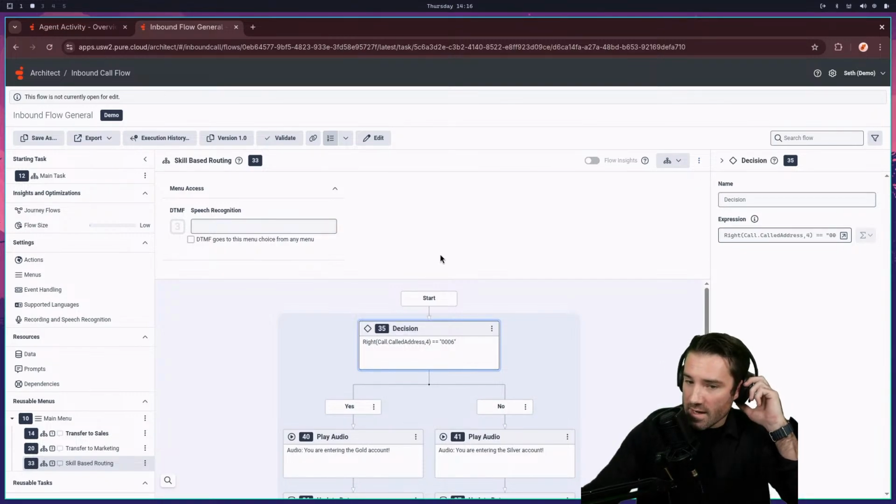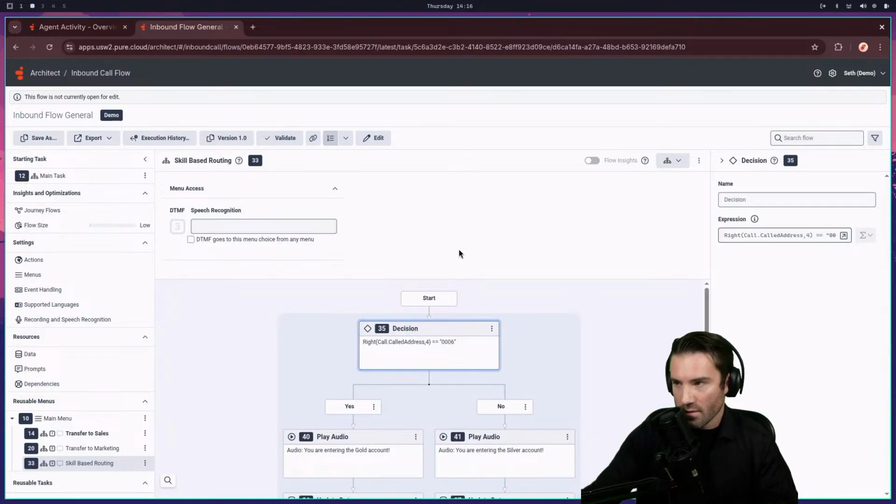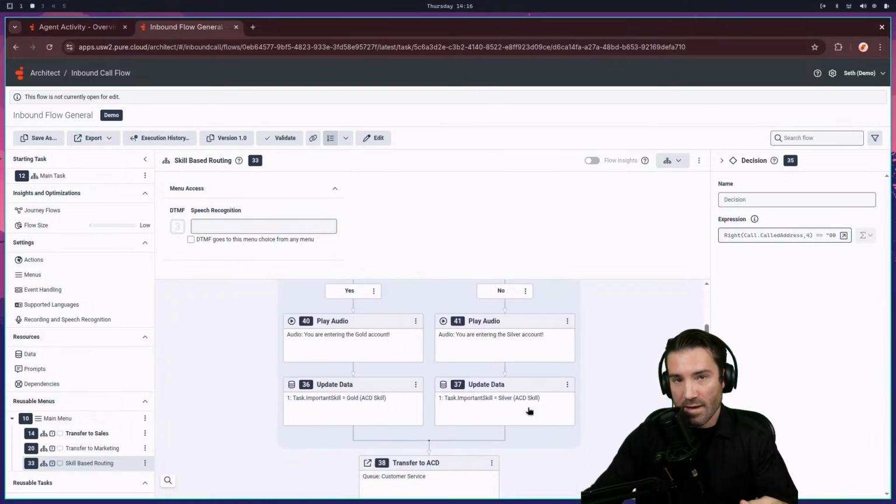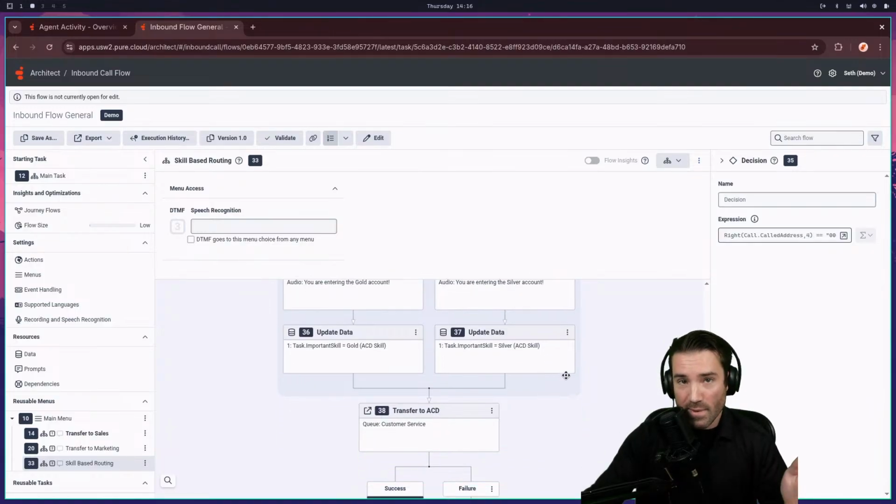Okay, entered in the 5, so we should hear press 1 for sales and press 2 for marketing. Press 3 for customer. There we go. 3 is going to be for customer service. Let me hit that one. You are entering the silver account. Boom. Okay, so we entered the silver account. We're now waiting with that amazing hold music.